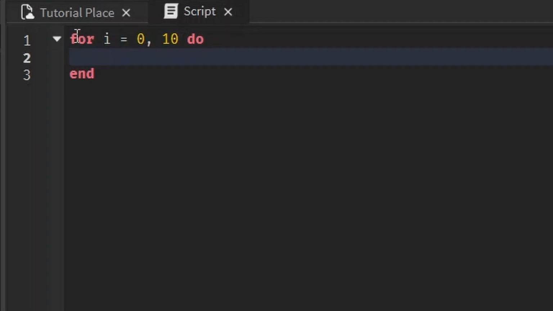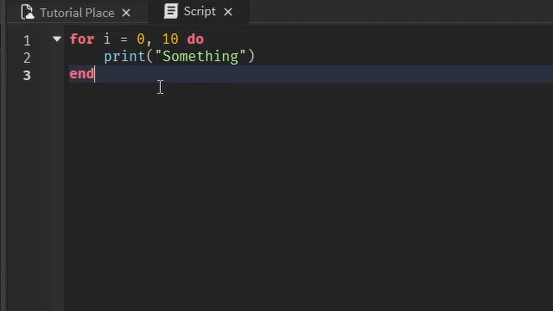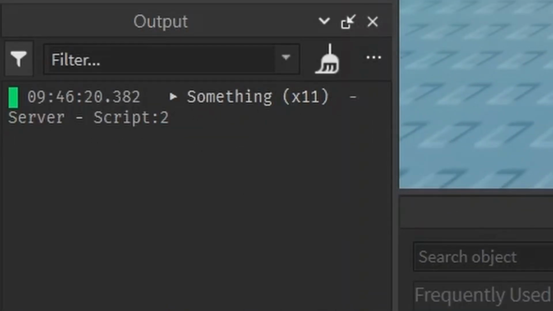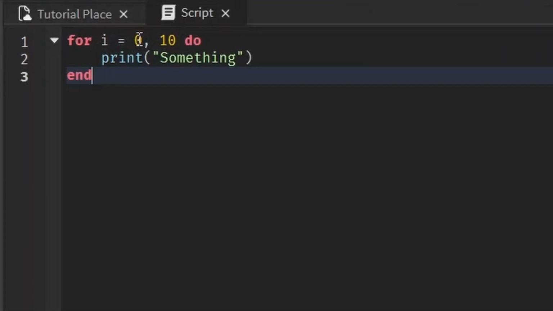Anything we write in between the for line and the end line will be repeated. So whatever we do inside the for loop, it's gonna start counting at 0 all the way up to 10. So from 0 to 10, that's 11, because 1 to 10 is 10, 0 to 10 is 11. So let's go ahead and run that, and you can see it prints out something 11 times. That's basically how a for loop works. You want to start somewhere, like start at 1 and go up to 25. The first number is the starting point. The second number is the ending point. So from 1 to 25, there are 25 numbers, so it'll do this 25 times.